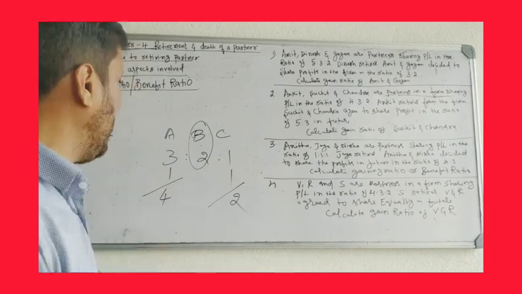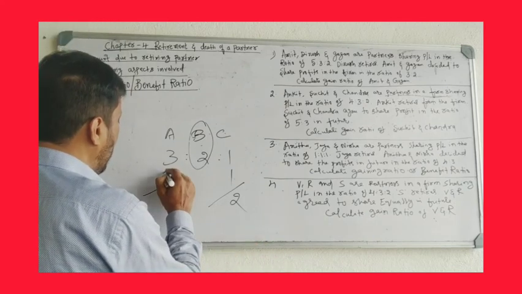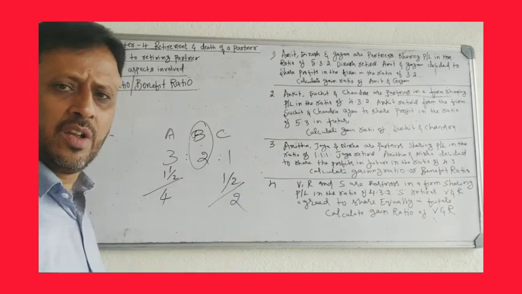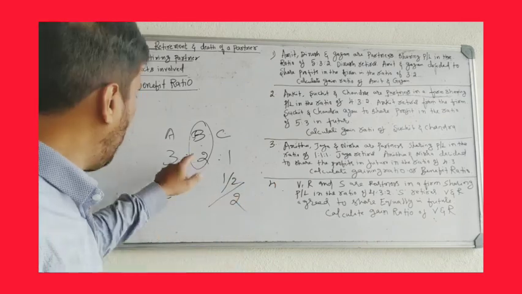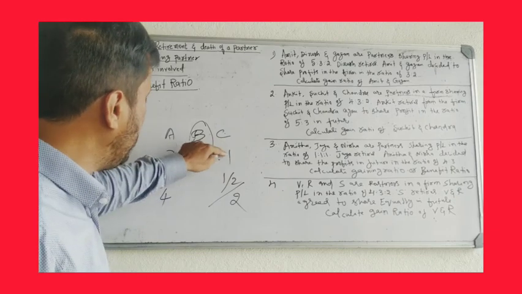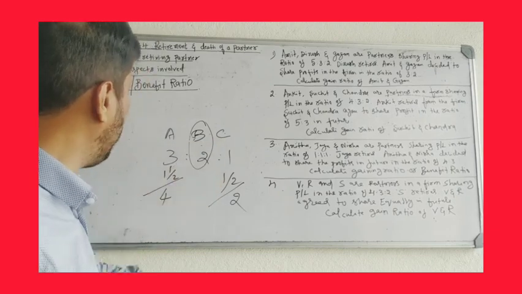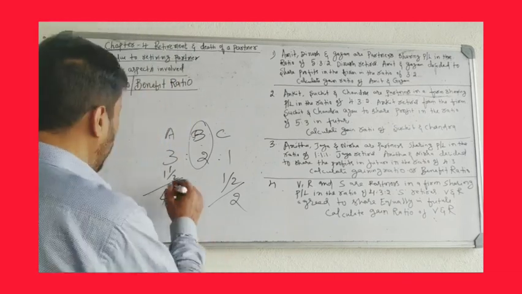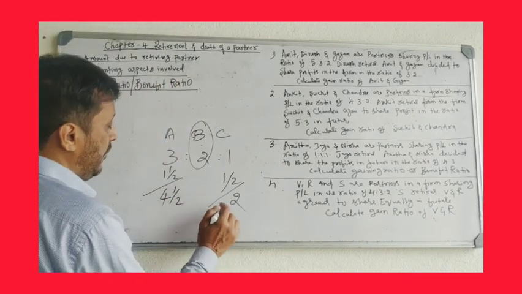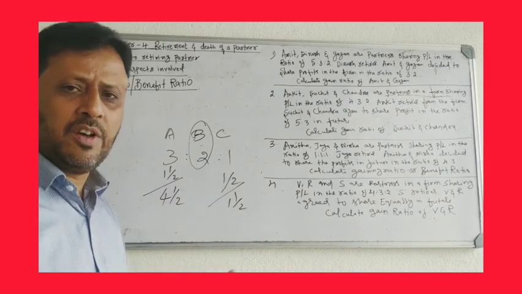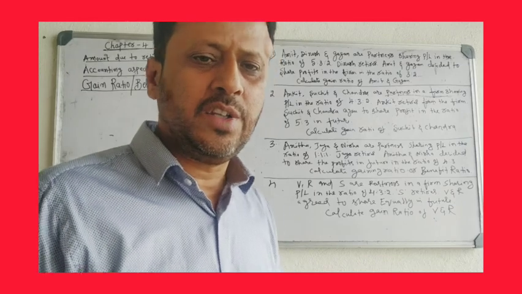So how much will they gain? Suppose A gains 1.5 and C gains half. B leaves 2 shares in the firm, so A gains 1.5 and C gains half. Then the A and C gain ratio is 1.5 to half, and A's new ratio is 4.5 and C's new ratio is 1.5. This is the way you have to calculate the gain ratio.